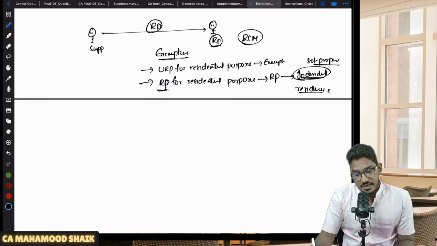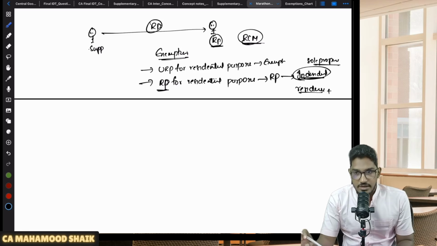In all other cases, if the recipient is a registered person, always it will be taxable under reverse charge mechanism. Understood? Clear and comfortable?